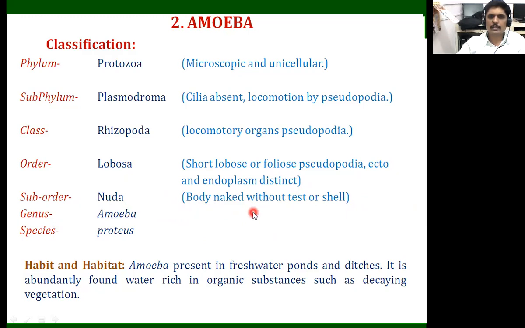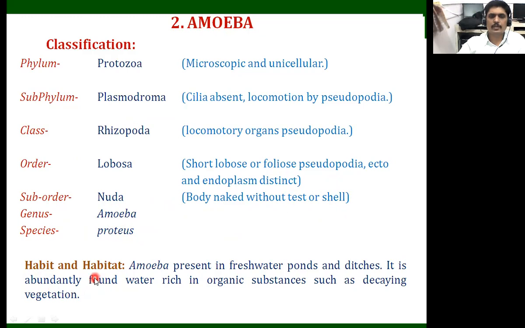Why? The body is naked, without test or shell. Test means a covering. It is particularly found in different invertebrates; the outermost covering is called the test. And in mollusca, the outermost body covering is the shell. So here in this amoeba, their body is naked. They are not covered by such structures. Their genus is Amoeba and the species name is proteus. We generally observe them this way.